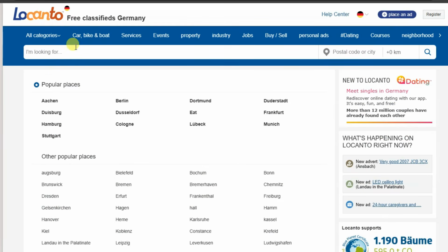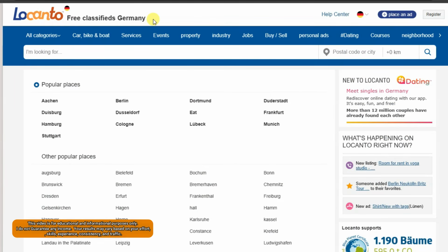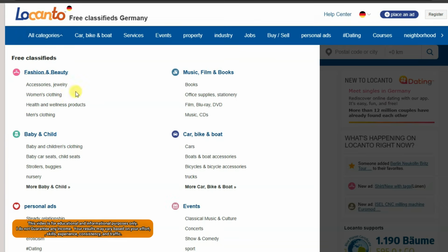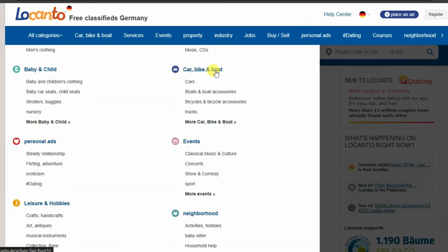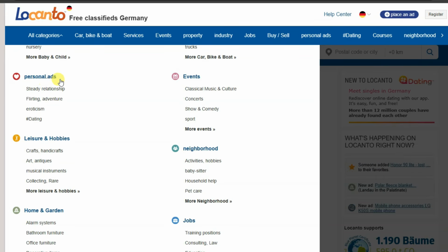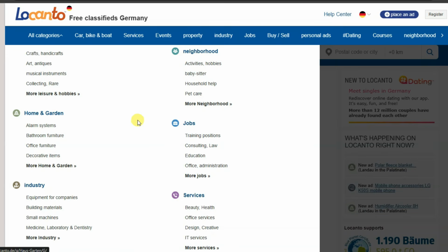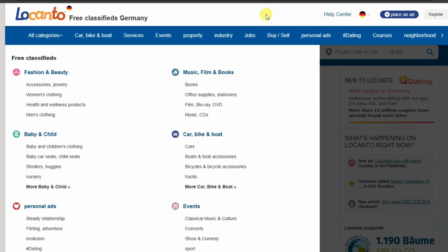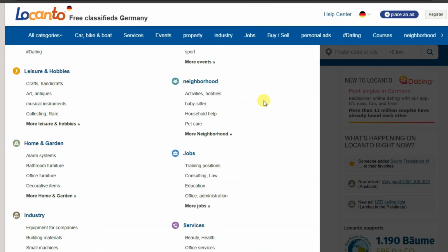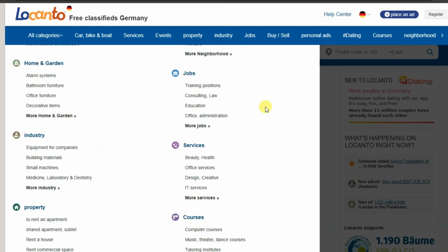Guys, you can visit the Lukanto.de platform. This is the best and most popular advertising platform in Germany. This platform has lots of categories to choose from. Here you can see categories about fashion and beauty, music, film and books, car, bike and boat, personal ads, events, home and garden, jobs, services, property, courses. You can promote any kind of products and services using this platform.